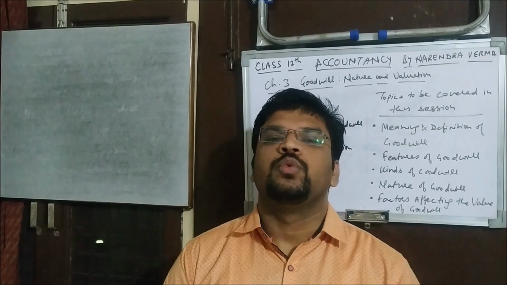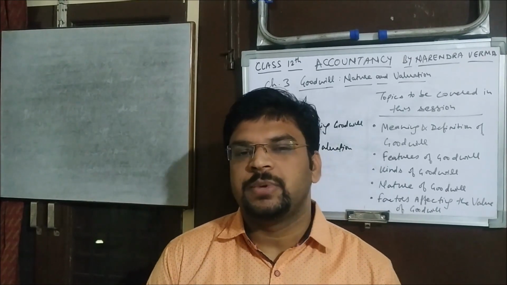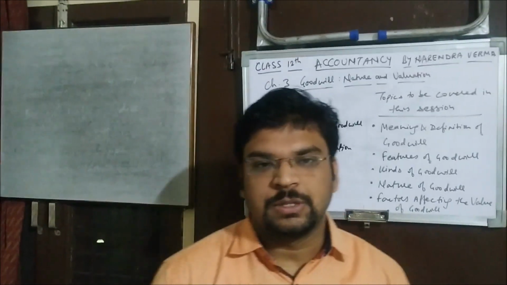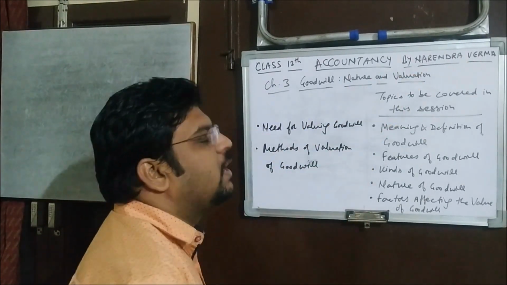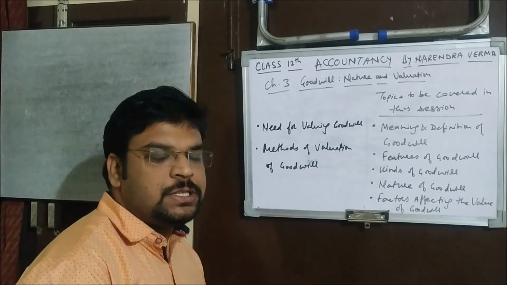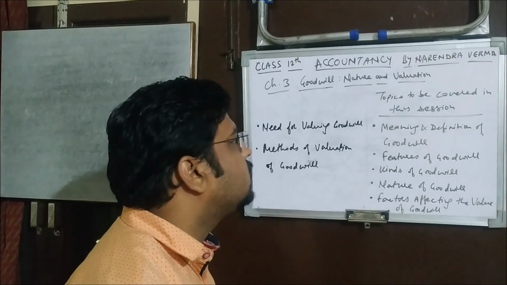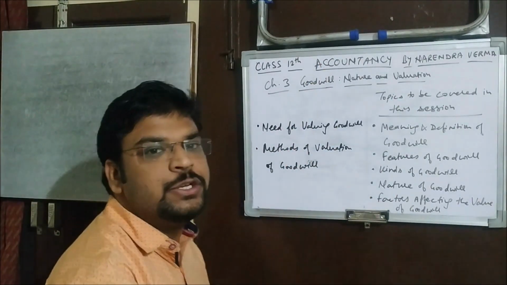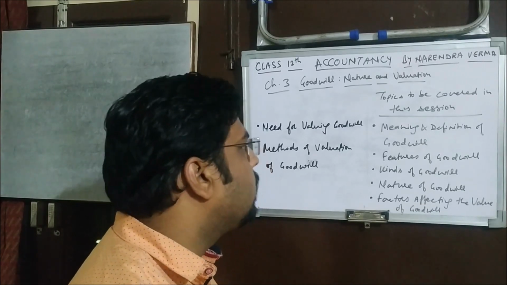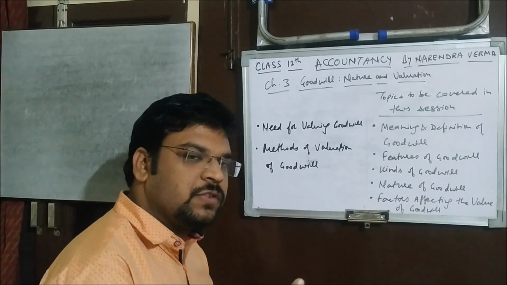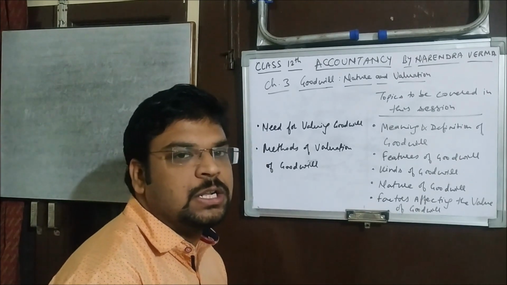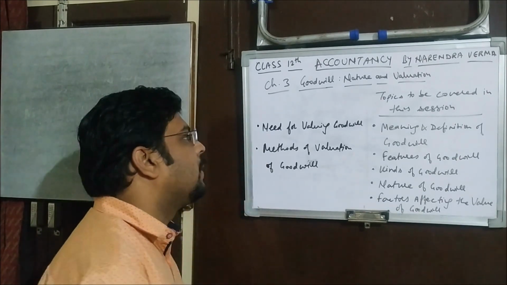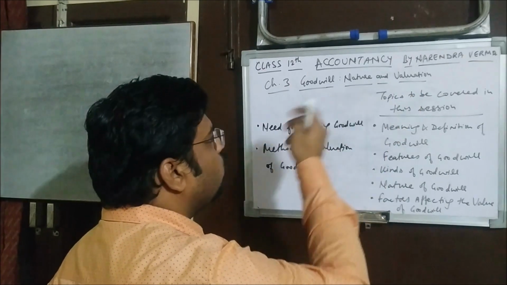Now we are going to start the third chapter in accountancy for class 12 CBSE syllabus, that is goodwill, nature and valuation. According to the syllabus of CBSE, this comes under the second unit. But if we go according to chapter, the very first chapter we discussed was NPO, the second chapter was fundamentals of partnership, and this is the third chapter. So, nature and valuation of goodwill.